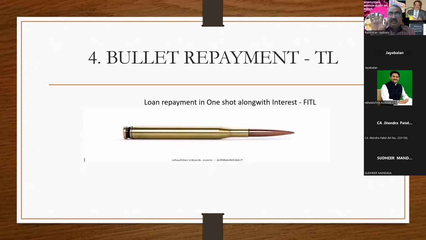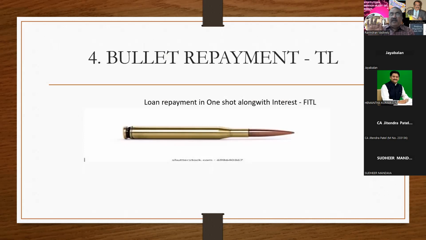So jewel loans come under the category of bullet repayment, because in a jewel loan they mention only the due date. Within this date you have to make the repayment. There is no monthly payment allowed. There is no sanction of monthly repayment. In 1 year or 2 years, or in 18 months, you have to repay the loan. The repayment date is fixed. It is called bullet repayment.